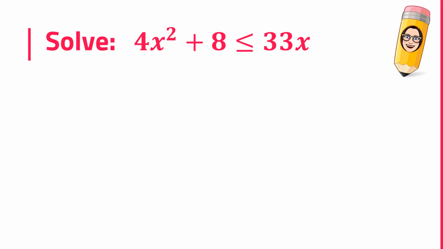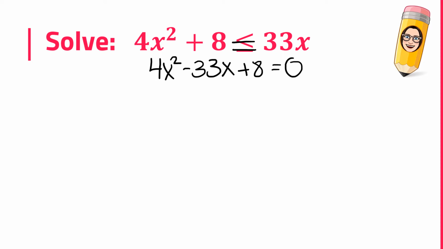All right, let's jump into the first example. So we're temporarily going to imagine that this is an equation. By making it an equation, we can do what we've already been doing this unit. Move everything to one side, make sure it's equal to 0. We always want to check for a GCF first. In this case, I don't have one. We then want to factor.